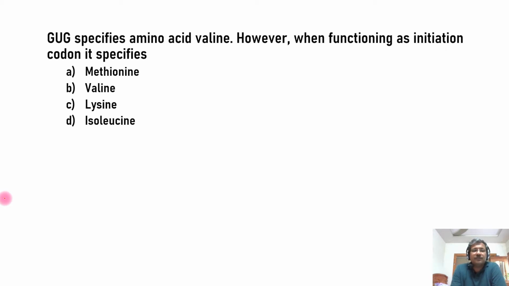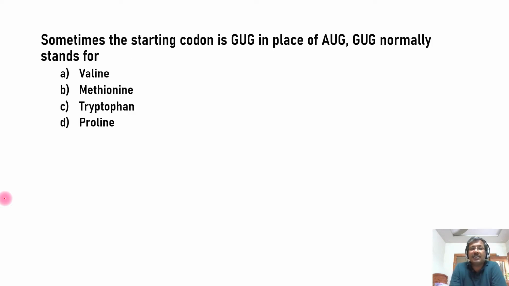Another question: the GUG specifies amino acid valine. However, when functioning as an initiation codon, it specifies... So you are getting information from this question that GUG is also acting as an initiation codon. So what will it be coding for when it is acting as the initiation codon? Let us see the answers later. Now let us move to the next question.